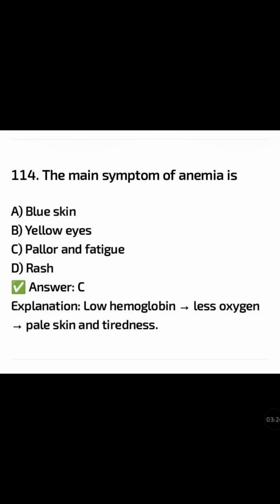The main symptom of anemia is: blue skin, yellow eyes, pallor and fatigue, rash. The correct answer is option C, pallor and fatigue. Low hemoglobin causes less oxygen intake, that causes pale skin and tiredness.